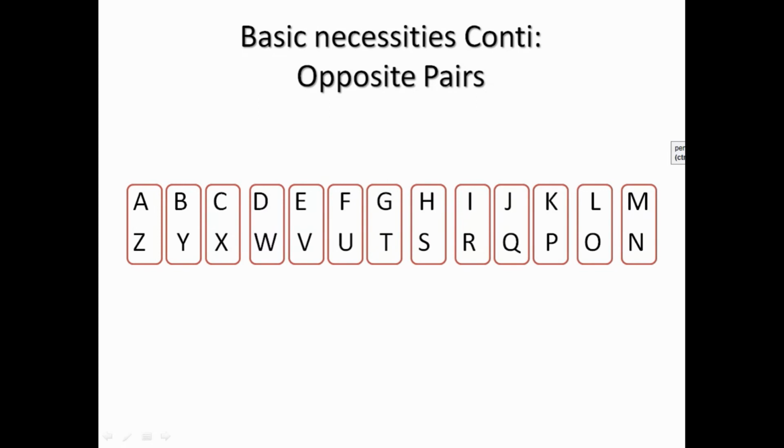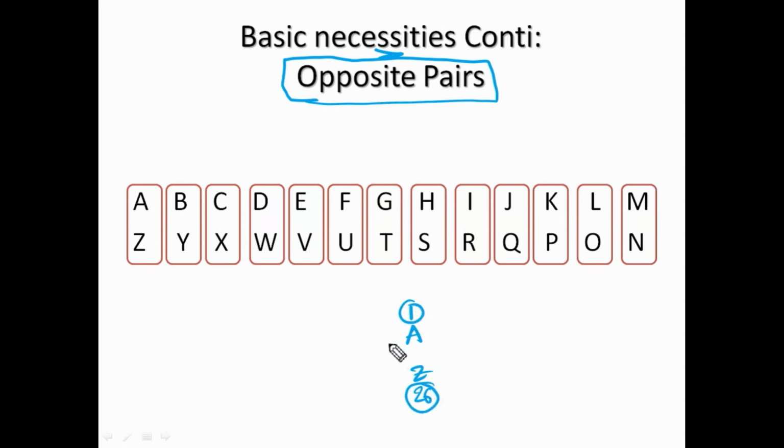And one more thing, memorizing opposite pairs. So many students have different hints for these pairs of letters, right? So my suggestion is, what is the letter number of A? 1. Letter number of Z? 26. What is the sum? 27. You take any other. Suppose H letter number is 8. S letter number is 19. What is the sum? 27.